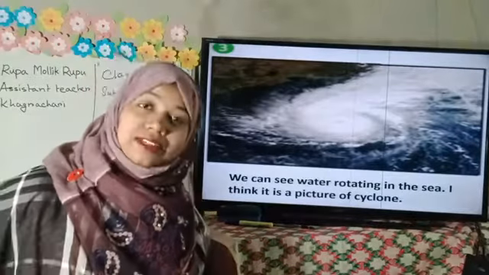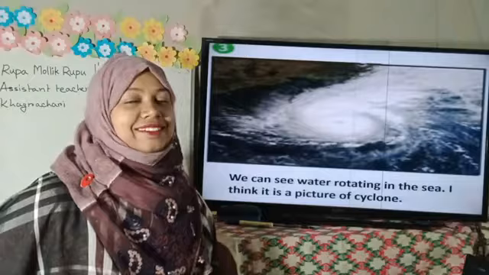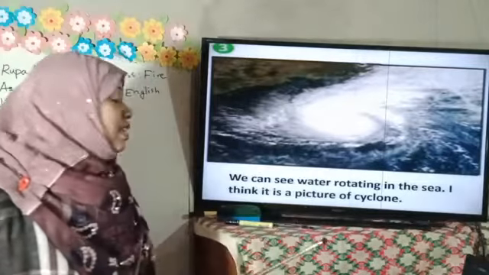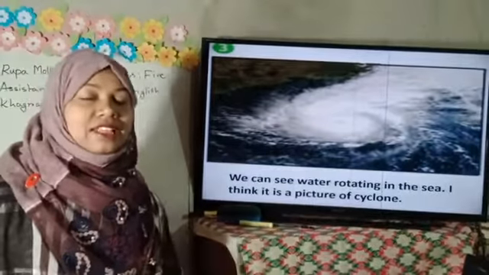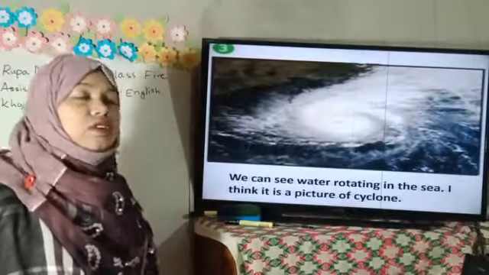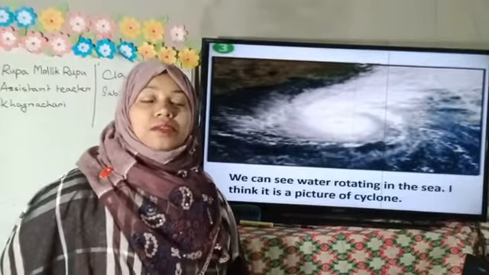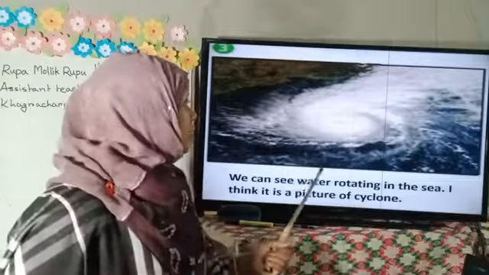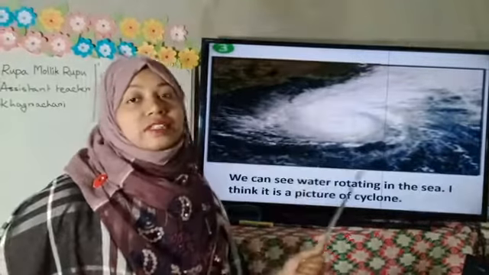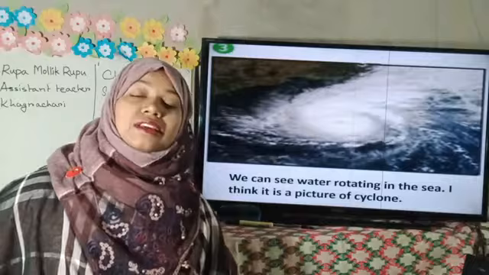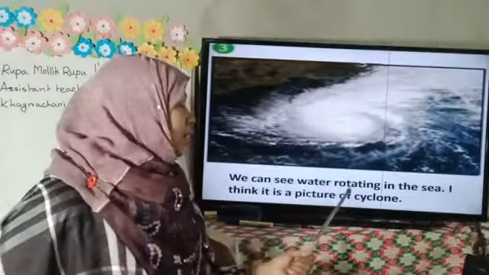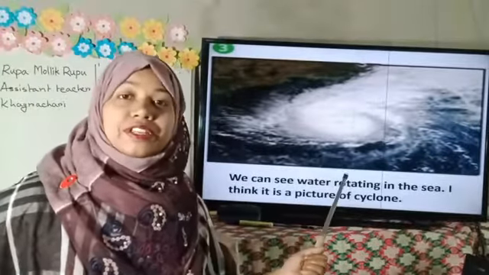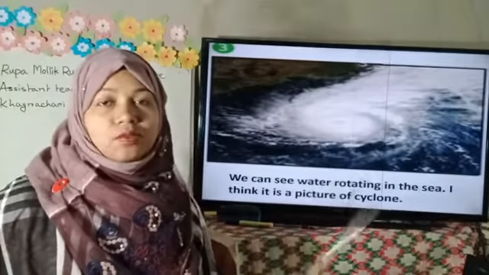Do you think that it's a cyclone? Okay, I hope you also think that it's a picture of a cyclone. Yes, dear students, cyclone. It's a very common disaster in the world. We can see that this disaster has happened many times in different places in the world.